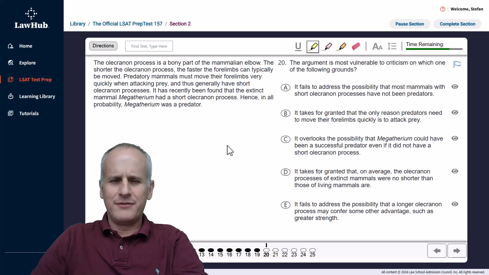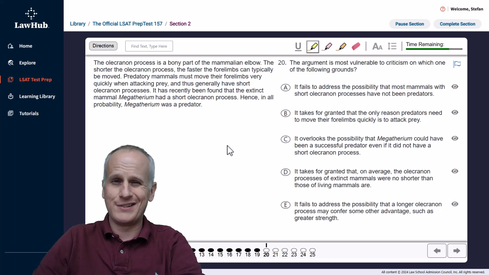This is question 20 of the first logical reasoning section of prep test 157 over at lawhub.lsac.org, section 2. And we begin with our highlight tool selected with one of the colors, doesn't really matter which one, and we engage the question stem first. The argument is most vulnerable to criticism on which one of the following grounds.